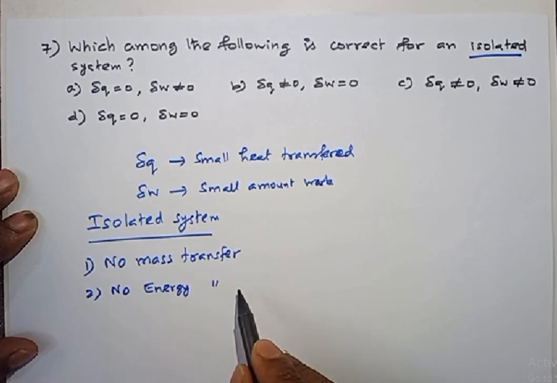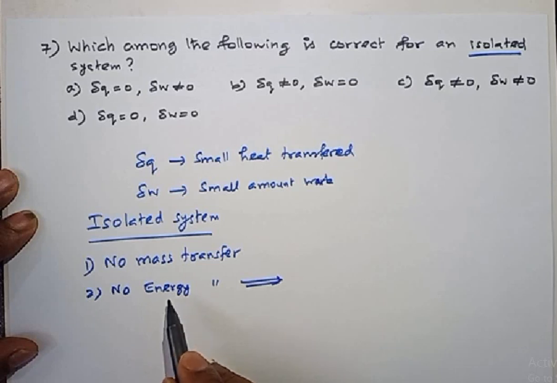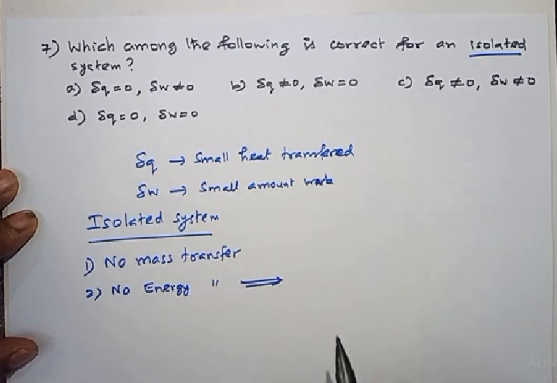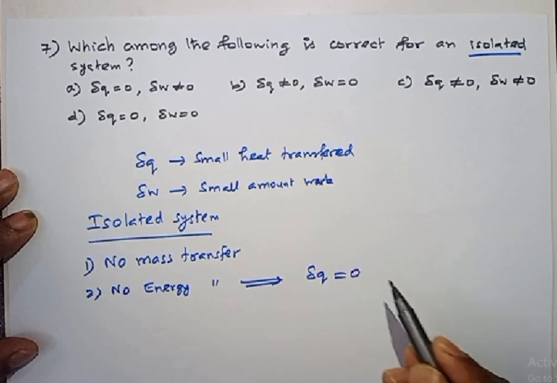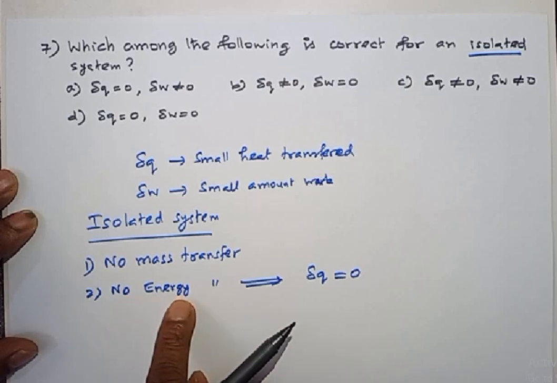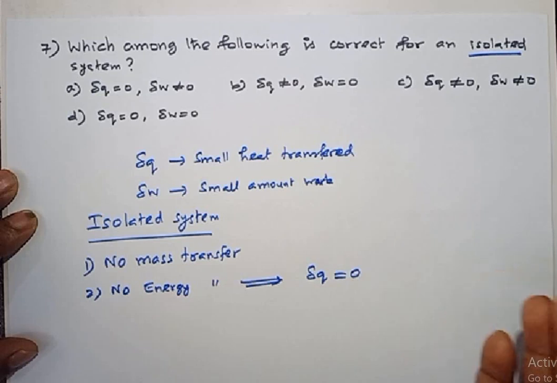Energy transfer means all forms of energy. Whether it is heat energy, the heat transfer should be equal to 0 for an isolated system. No heat energy transfer, right? So heat transfer never happens from system to surrounding or surrounding to system.